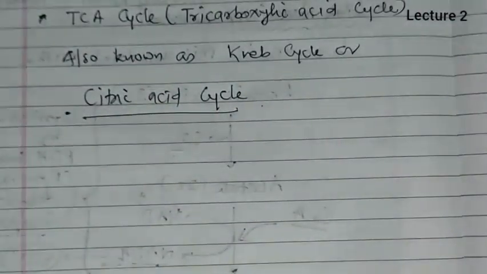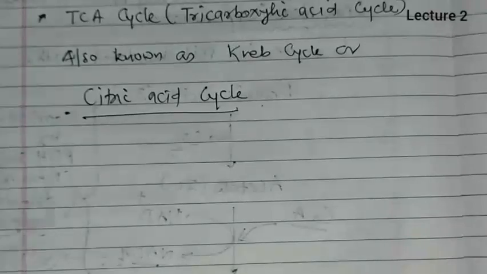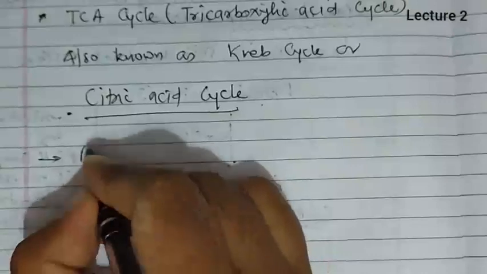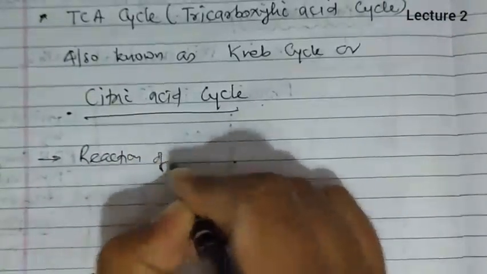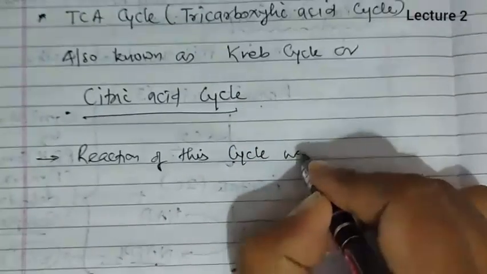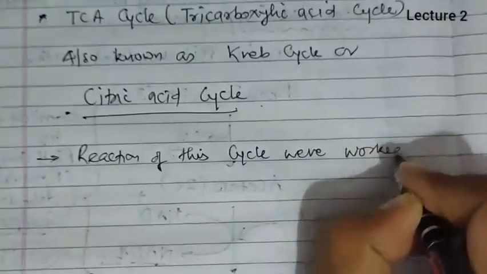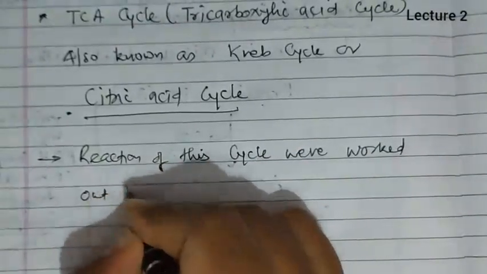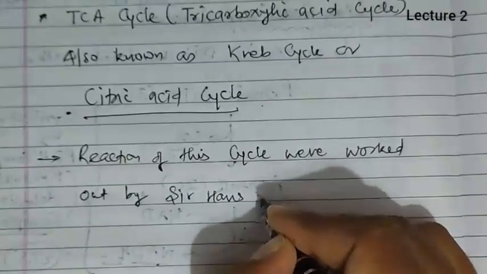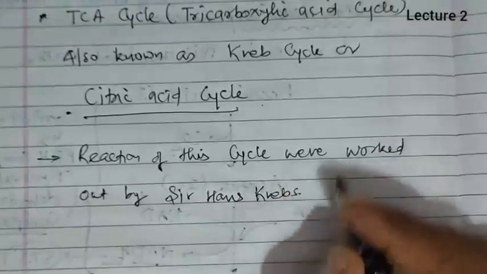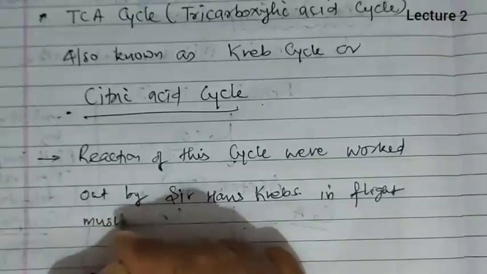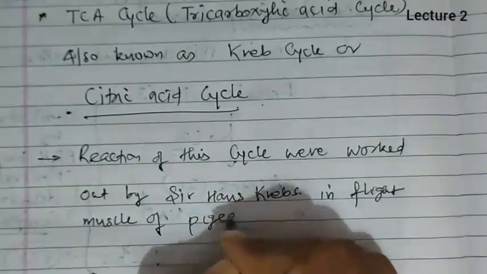Because the first stable product of this is citric acid. The reactions of this cycle were worked out by Sir Hans Krebs in the flight muscle of pigeons.